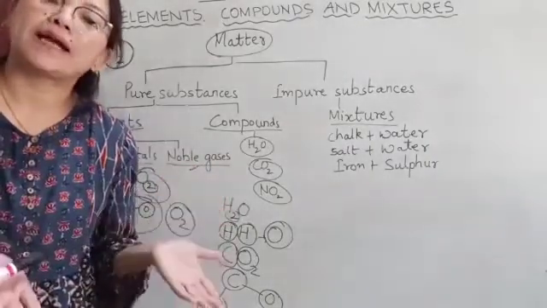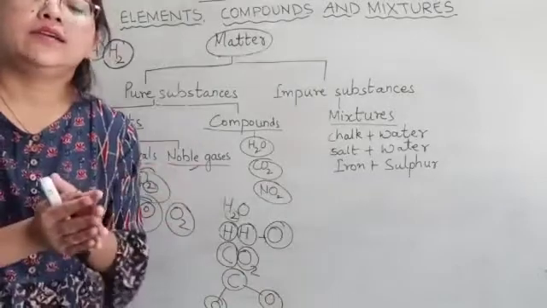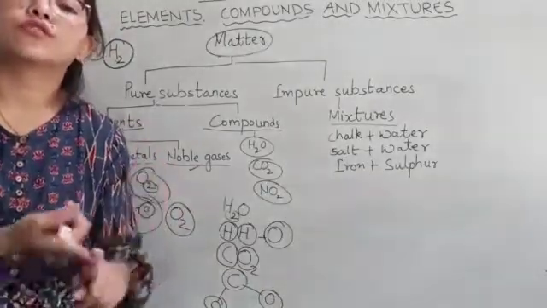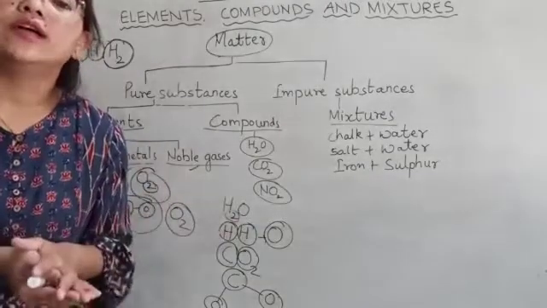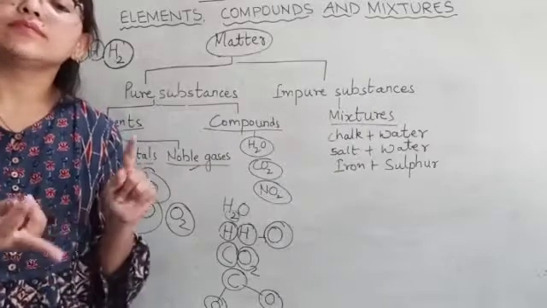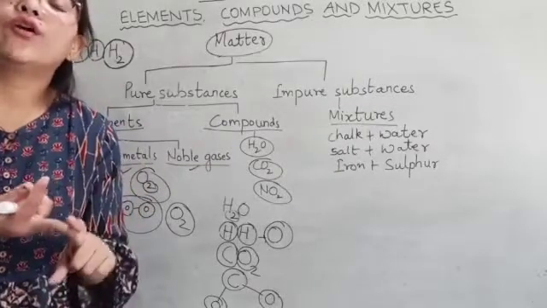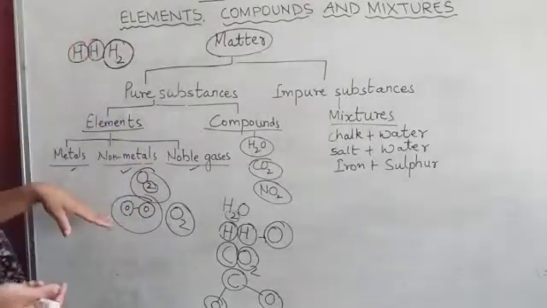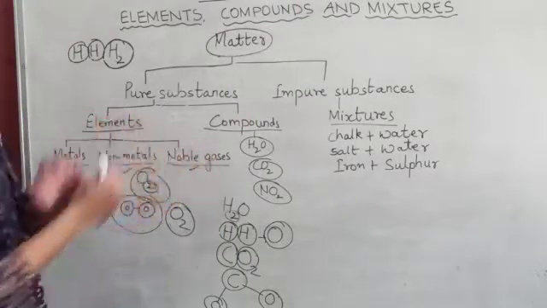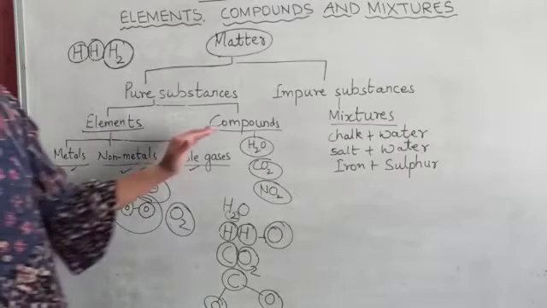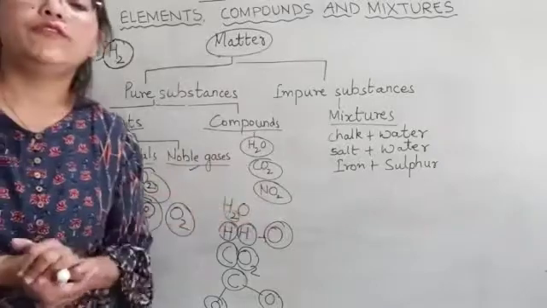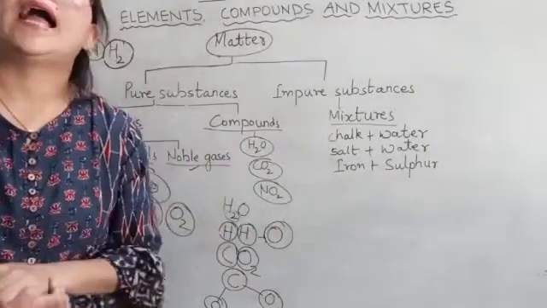All these are metals because they are hard. Non-metals like hydrogen, oxygen, fluorine, etc. And noble gases like helium, neon, etc. So elements are divided into metals, non-metals and noble gases. And compounds, as I just told you, are formed of two or more kinds of atoms.